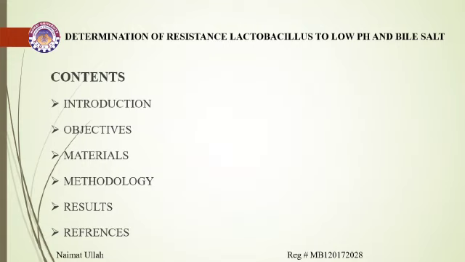Now I'm going toward the content of my presentation topic. Following are the main contents: introduction, objective, material, methodology, results, and at last reference.